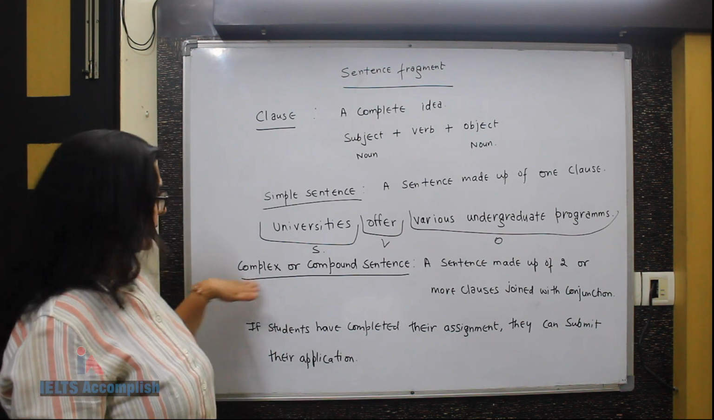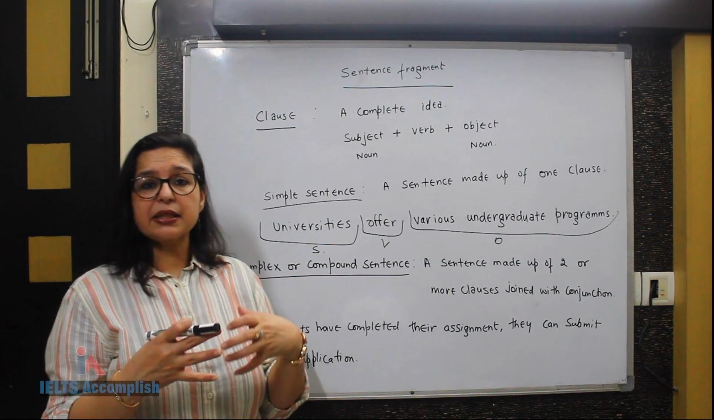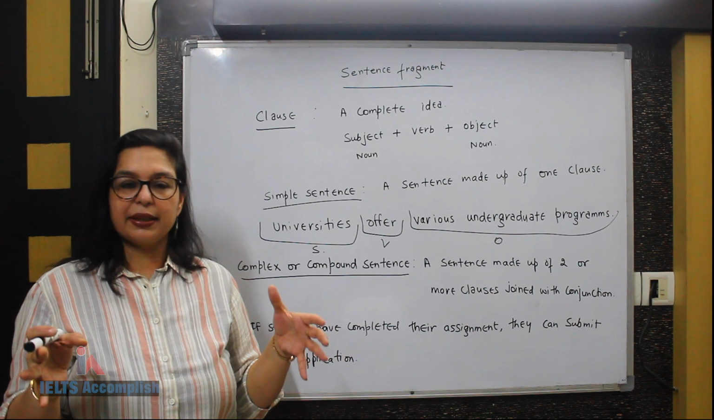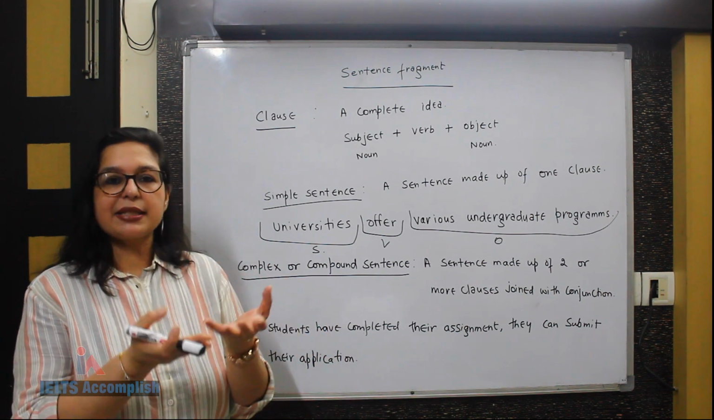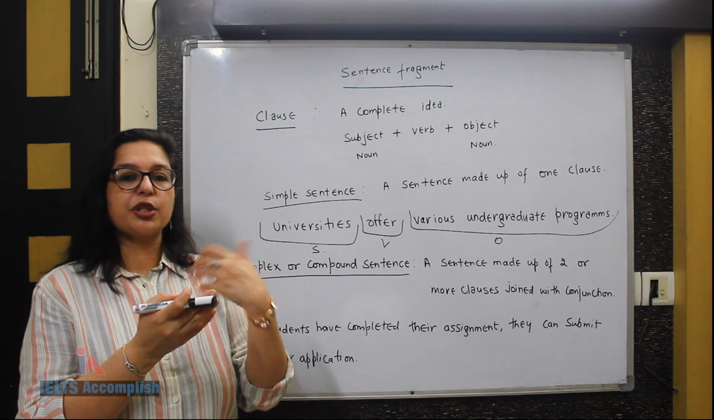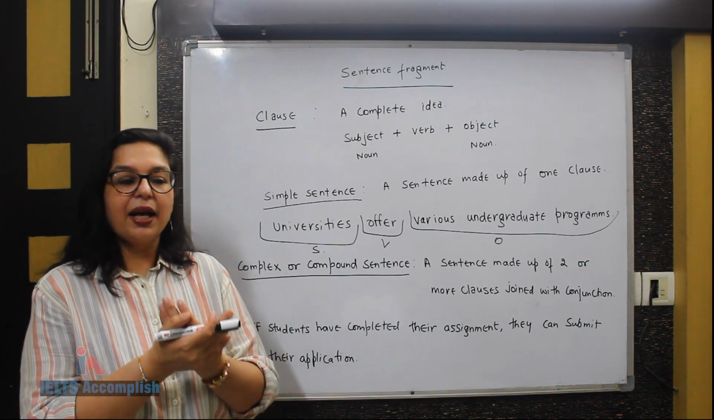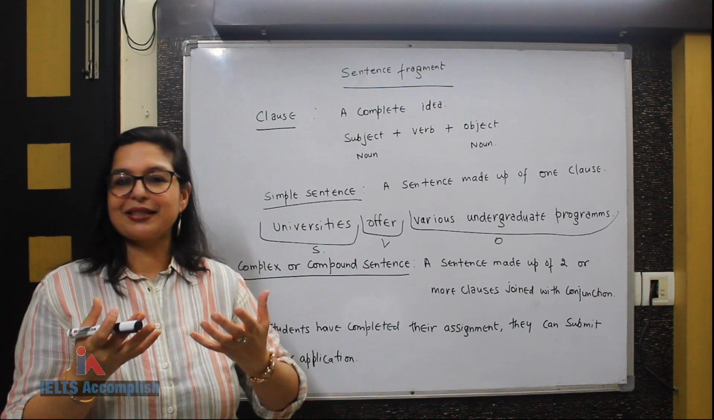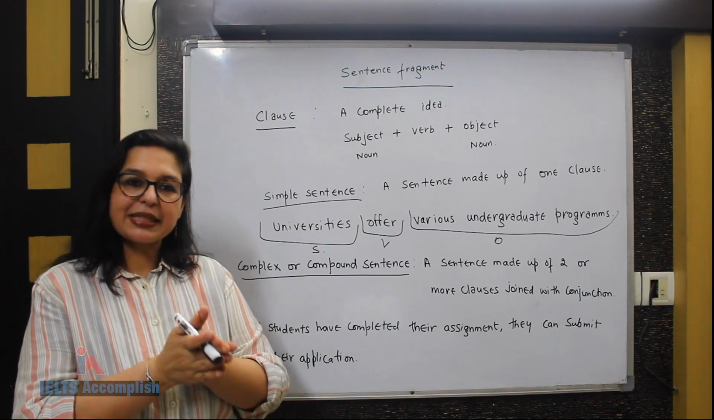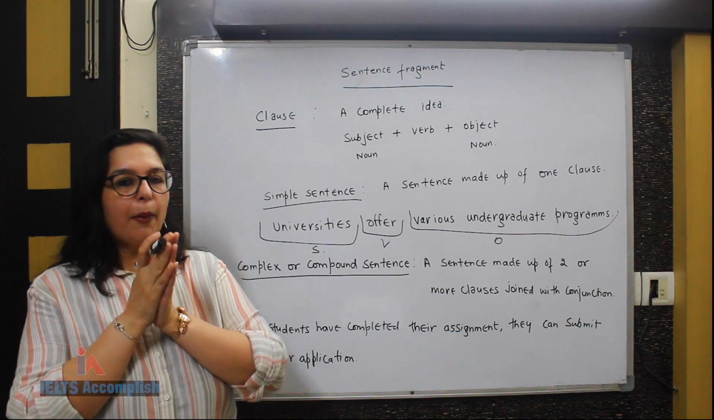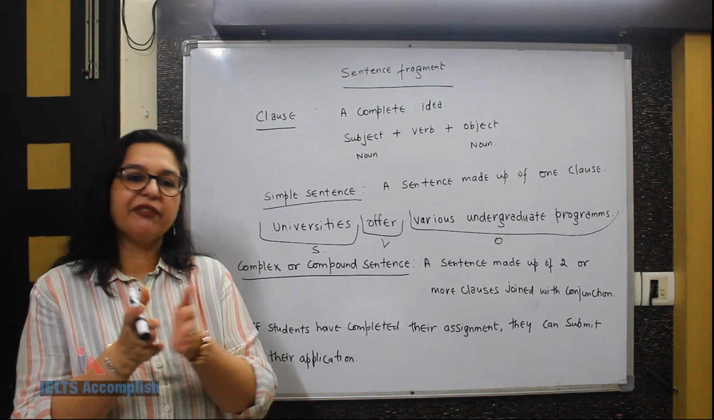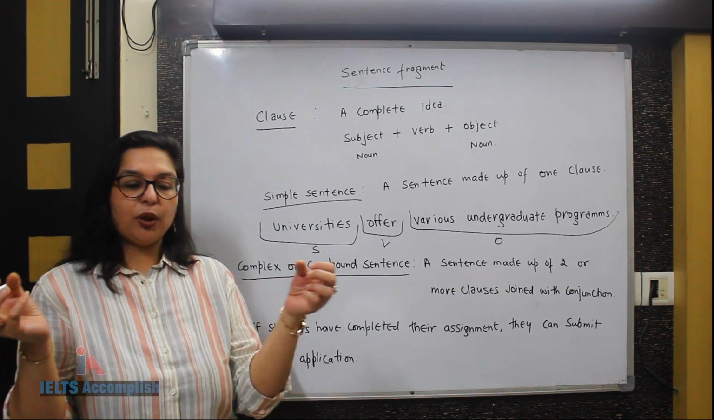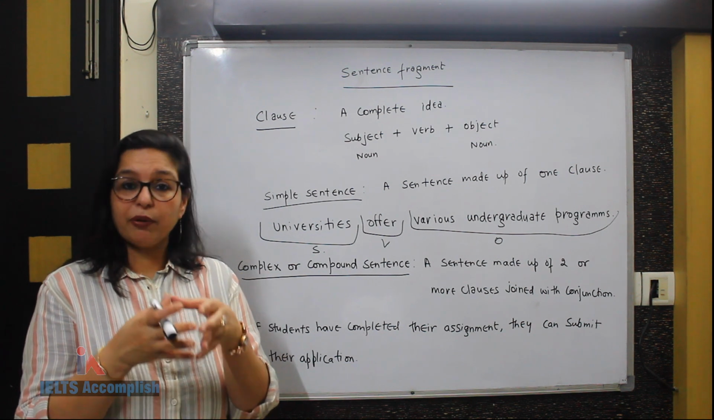Going further, complex or compound sentence. Sometimes students think that they have to create a very complex structured sentence. As the name suggests, to obtain 7 bands, you need to display a lot of complex sentences. And while doing so, they actually make the sentence very complex to understand, which is not the idea. A complex sentence means a sentence made up of more than one clause. It could be 2, 3, 4 or sometimes even 5, depending upon how much you can handle. And all these clauses are joined with the help of conjunctions.